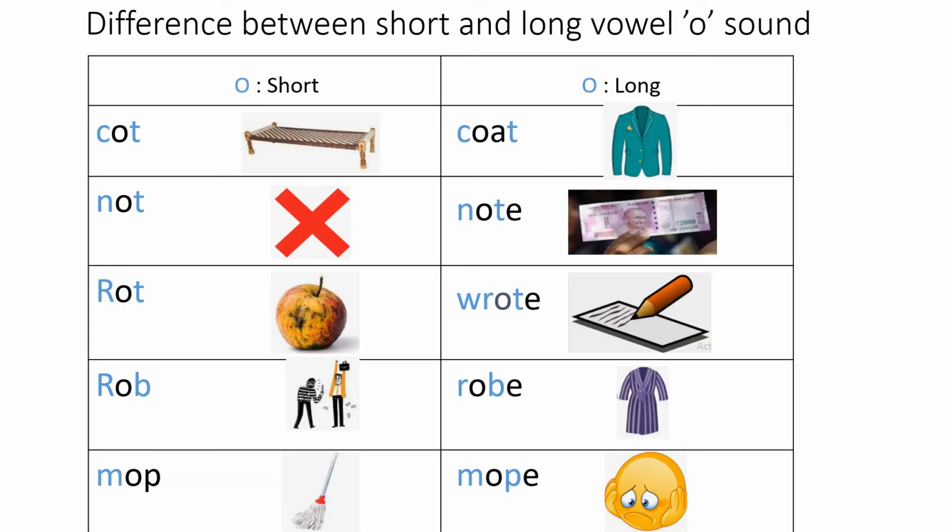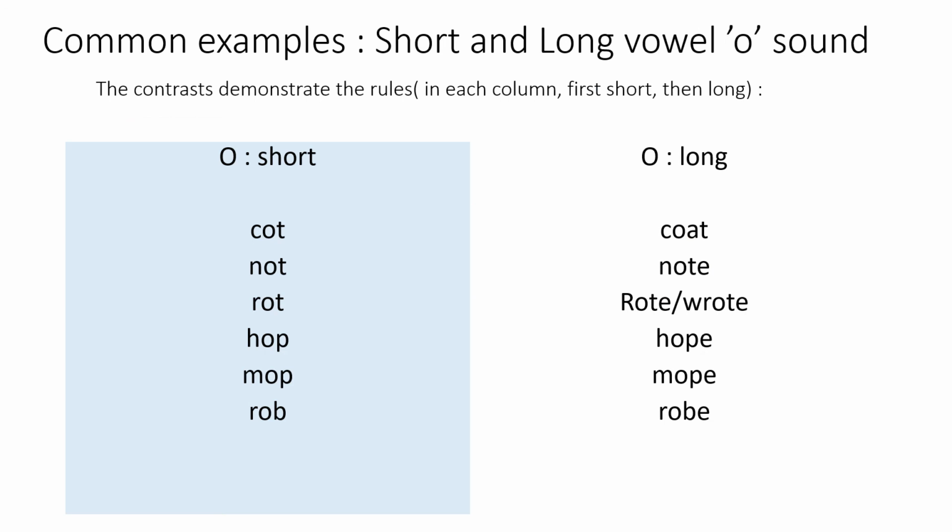This is the O. So in the O, short sound is A, cot. But here it is coat. O, you're like you're speaking O fully. Not, note. Rot, wrote. Rope, robe. Mop, mope. तो ओ साउंड में आप देखेंगे कि शॉर्ट और लॉन्ग साउंड में बहुत ज्यादा अंतर नहीं है, लेकिन आप ध्यान से सुनेंगे तो बच्चे को आप बता सकते हैं. Hop, hope. Mop, mope. Rope, robe. O, we are taking a long sound, right?